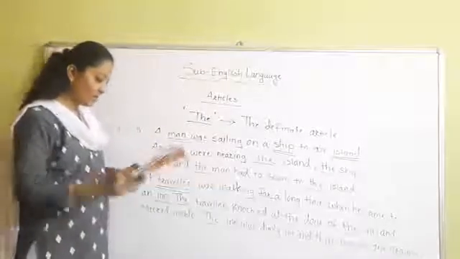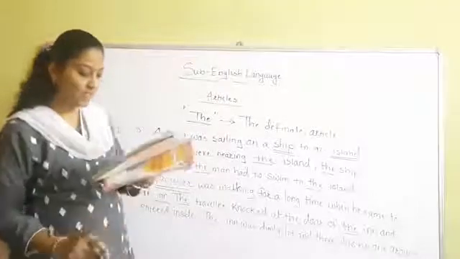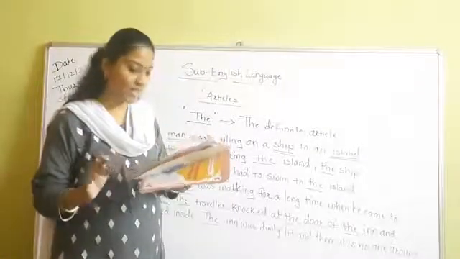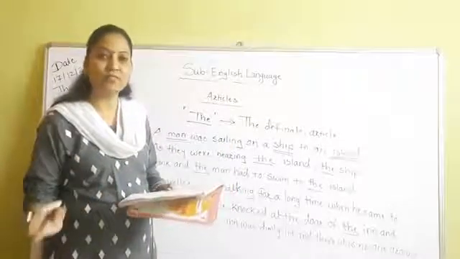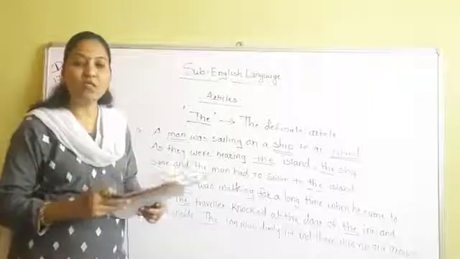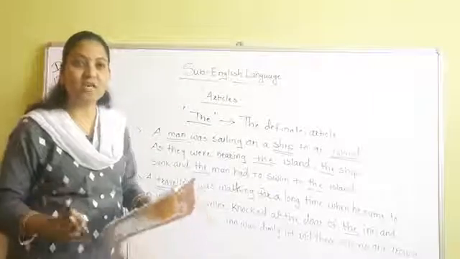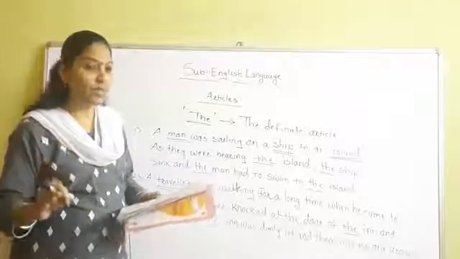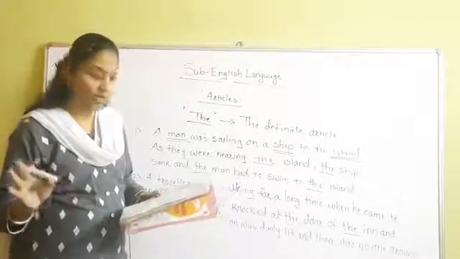Whenever we speak of a noun for the first time, we use a or an, since it can be any person, place or thing. So when we are speaking of a noun for the first time, we use a or an, whether it is any person, place, animal or thing.